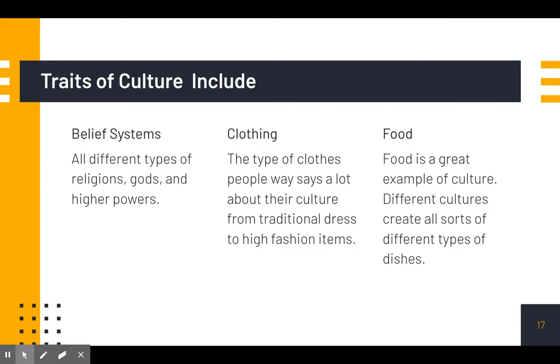Another great example that's really tangible is clothing. The types of clothes that people wear says a lot about their culture, from traditional dress to high fashion items, as well as food. That's a really easy thing to understand about different types of culture. I think that's pretty prevalent in our daily lives. Different cultures create all sorts of different types of dishes. We have Mexican food, Chinese food, also different types of food that are indigenous to the United States. You have your Texas barbecue versus your Kentucky barbecue versus your Kansas City barbecue. Different types of food that are all the same kind of food, but very distinct to the culture that they are from.